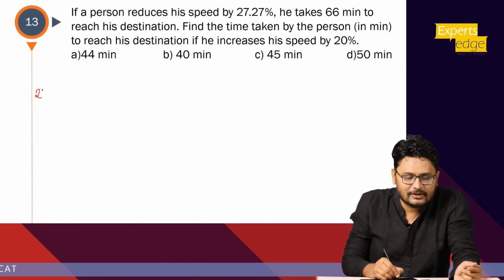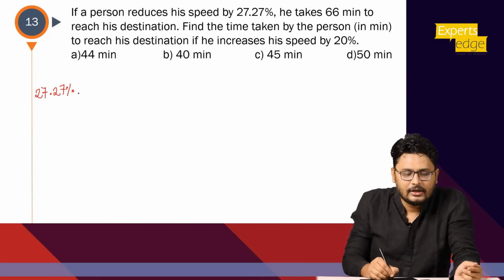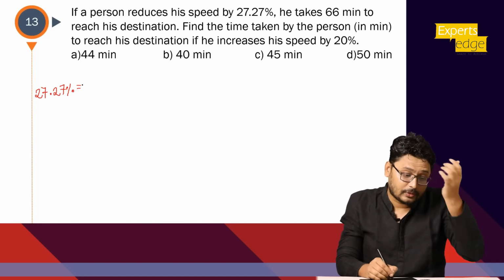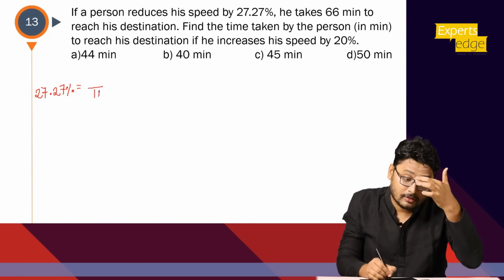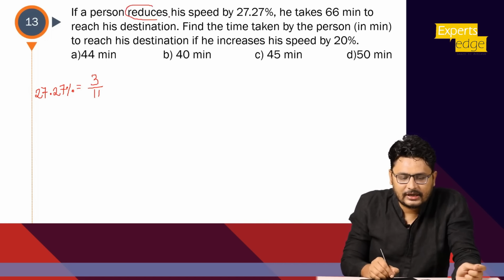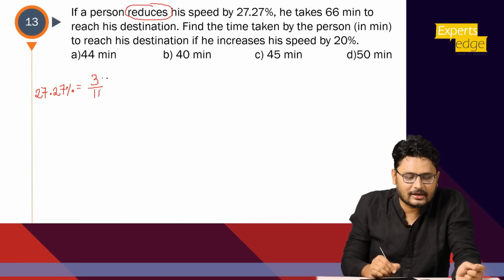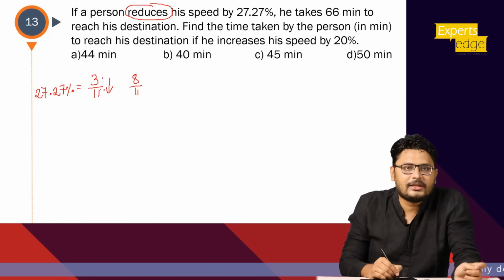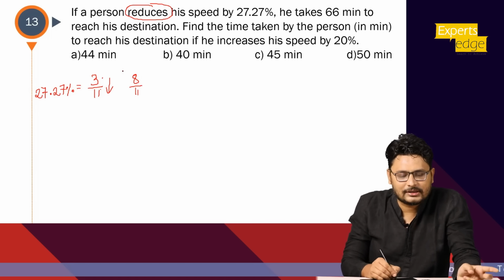Now 27.27%. First break that, otherwise the problem will happen right here. It is a multiple of 9, so below will come 11, and 9 times 3 is 27, right? So 3 by 11. Now what does it say? Reduces. So the speed was 11, and he reduced it by 3. So what should be the new speed? It is nothing but 8 by 11. I hope this point is clear. The usual speed was 11, and he reduced it by 3. So what is the new speed?